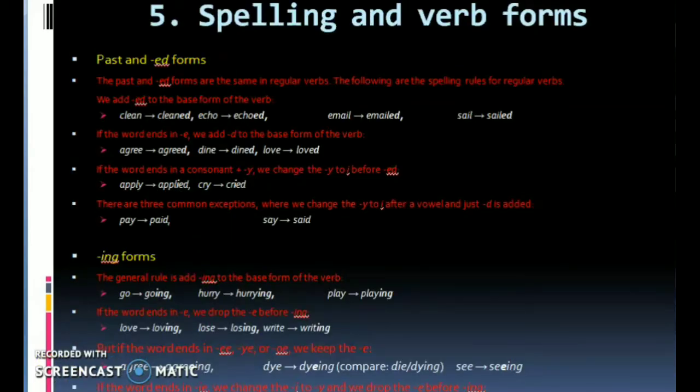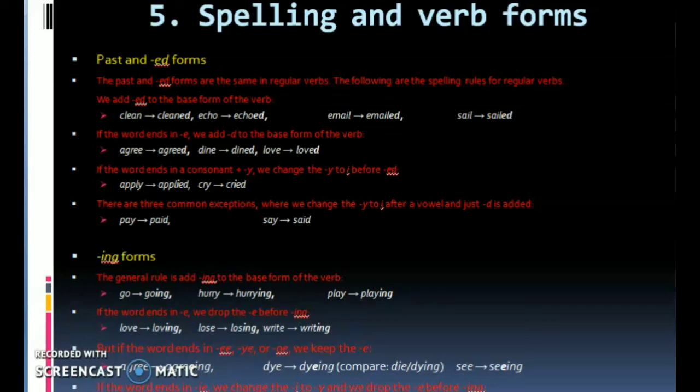Fifth one, spelling and verb forms. Past and ed forms. The past and ed forms are the same in regular verbs. The following are the spelling rules of regular verbs. We add ed to the base form of the verb. Cleaned, mailed, sailed.